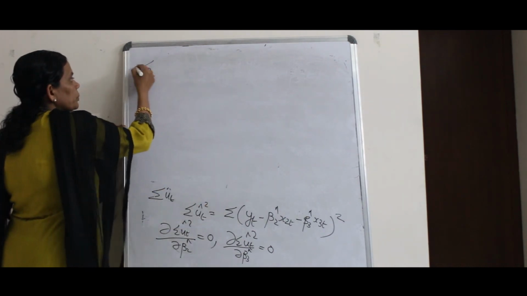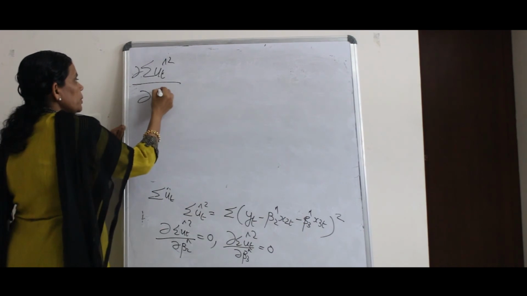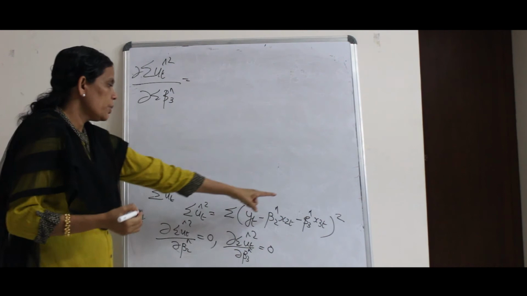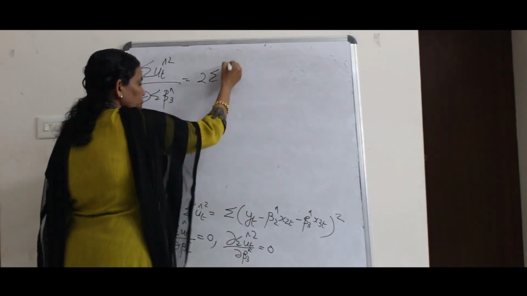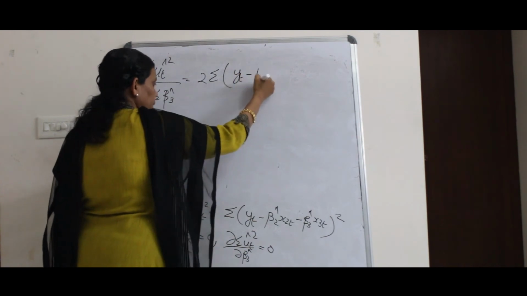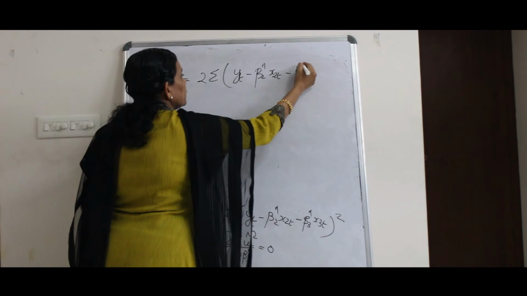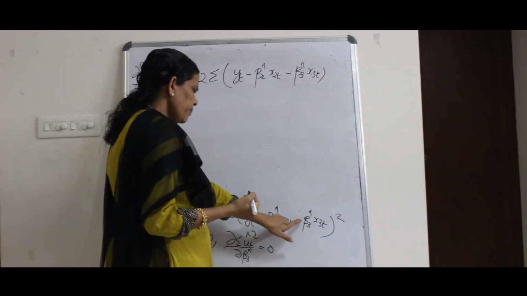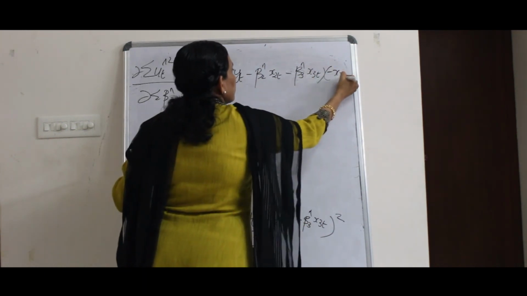So dou sigma ut hat squared by dou beta 3 hat is equal to, similarly, same as the first one, 2 into sigma yt minus beta 2 hat x2t minus beta 3 hat x3t into, differentiating with respect to beta 3 hat, minus x3t.